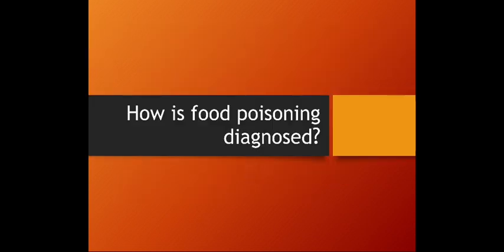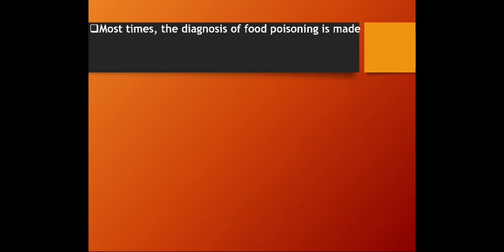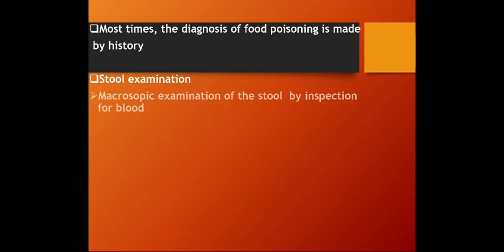Now, how is food poisoning diagnosed? Most times, the diagnosis of food poisoning is made by history. History is a very important point for diagnosis of food poisoning. In addition to the history, stool examination is very important. Now, what are the criteria of the stool important for the diagnosis of the cause of food poisoning?